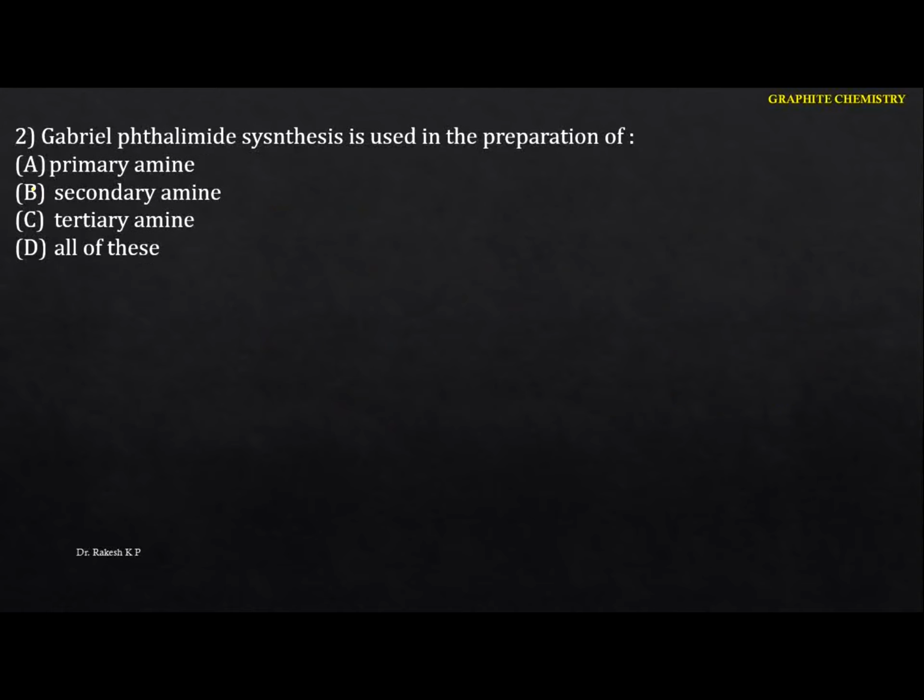So Gabriel phthalimide synthesis is used in the preparation of. Okay, so let me write the particular reactions here. The phthalimide is this one. This is the structure of the phthalimide here. So when this phthalimide reacts with the potassium hydroxide, the byproduct we are going to get is the water.